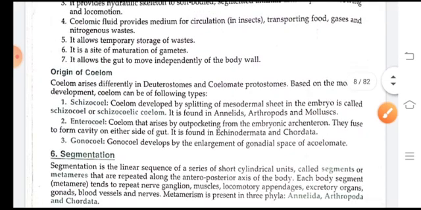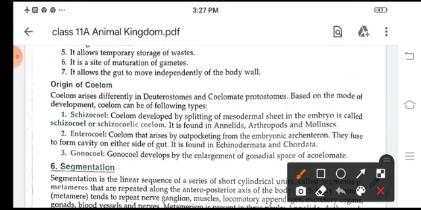Now origin of coelom. Coelom arises differently in deuterostomes and coelomate protostomes. Based on the mode of development, coelom is of the following types: schizocoel, enterocoel and gonocoel. Now the coelom which is developed by the splitting of the mesodermal sheet in the embryo is called schizocoel or schizocoelic coelom. It is found in annelids, arthropods and mollusks.